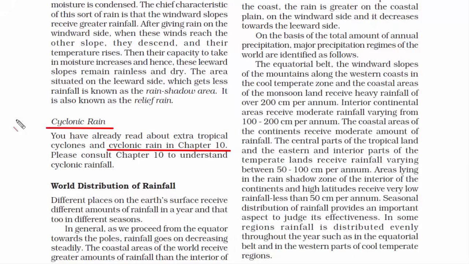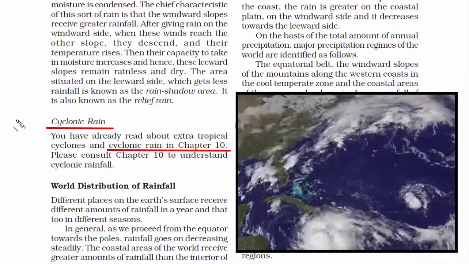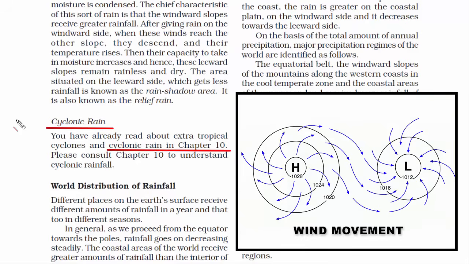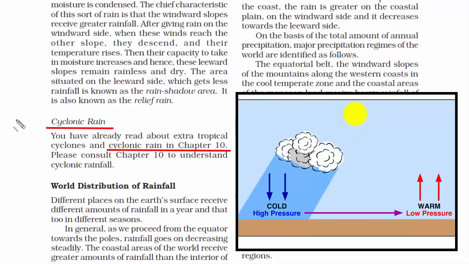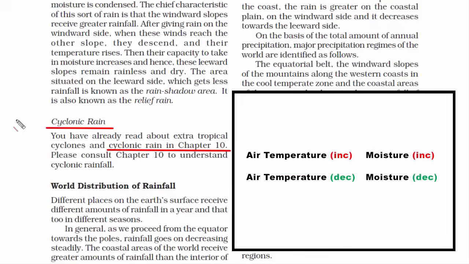Now coming to cyclonic rain, here the rain is caused by cyclonic activity. And if you see, what is a cyclone? It is basically a large scale of air mass that rotates around a low pressure zone. Because always remember, wind moves from high pressure to low pressure zone. So clearly here we are talking about two winds of different temperature. One has to be warm and the other has to be cold, because high pressure and low pressure areas are formed due to temperature differences. Because we know that sun energy do not reach all parts of the Earth's surface equally. Now we also know that moisture exists in warm air and cold air is dry.